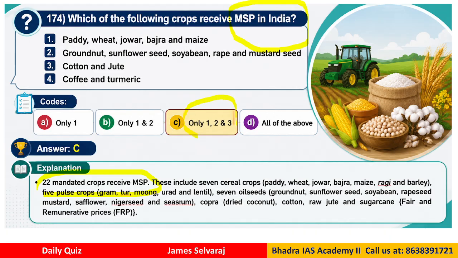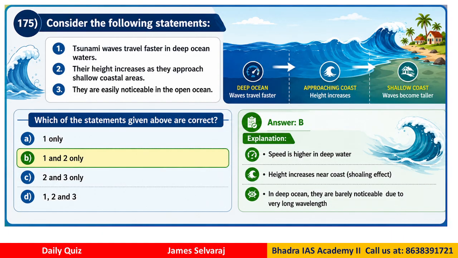So the correct option here is 1, 2 and 3, because coffee and turmeric don't receive MSP. Clear? So options 1, 2, 3 are correct. Therefore the correct answer would be C. Okay, because MSP type questions you might even get at the civil service exam level. At the higher exams you will get this kind of question. Question number 175. Consider the following statements.